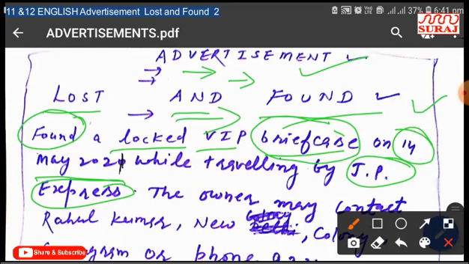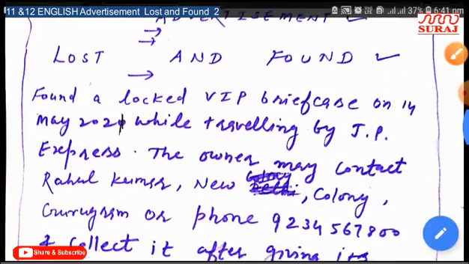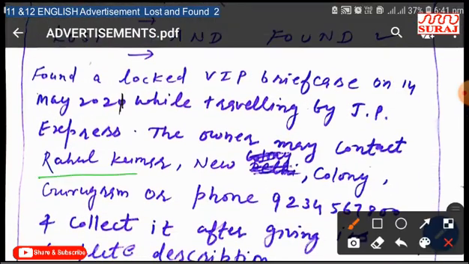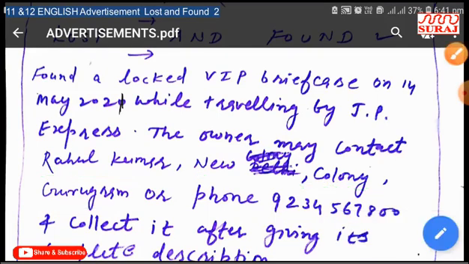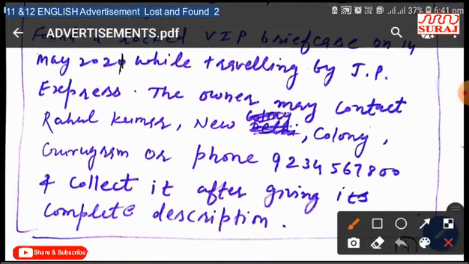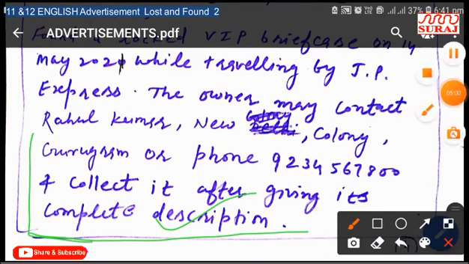Okay, the owner may contact Rahul Kumar, New Colony, Gurugram, or phone number. You should write the phone number which is given in the question. If no phone number is given in the question, then you can write any phone number in your own way. Okay, after it, and collect it after giving its complete description. Okay, and after completion of the content, you should make a box.